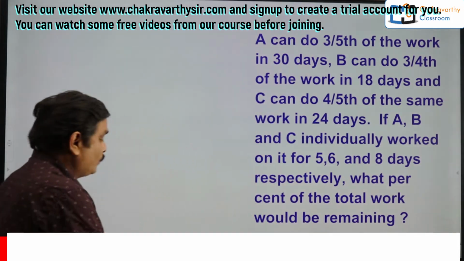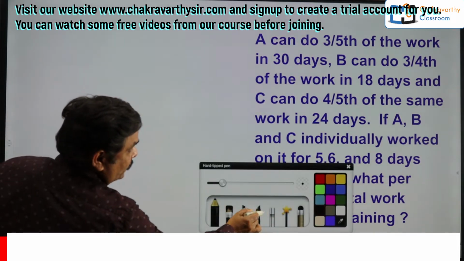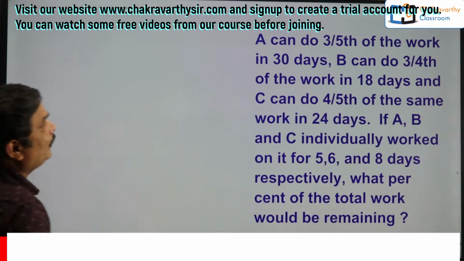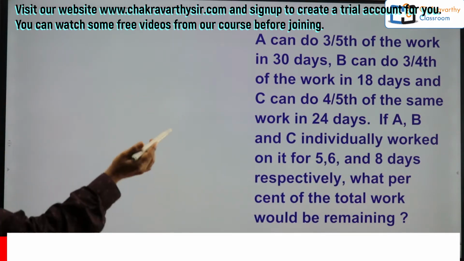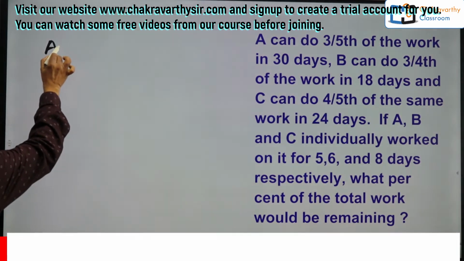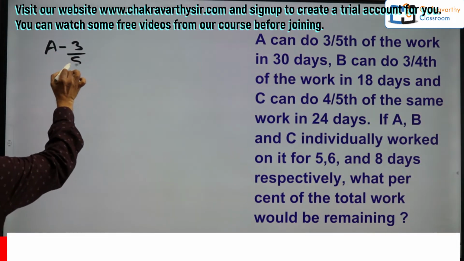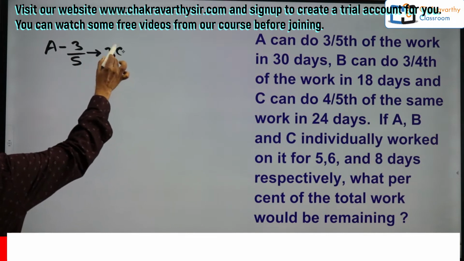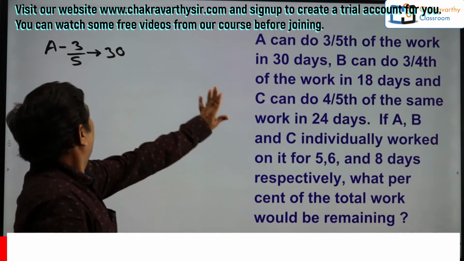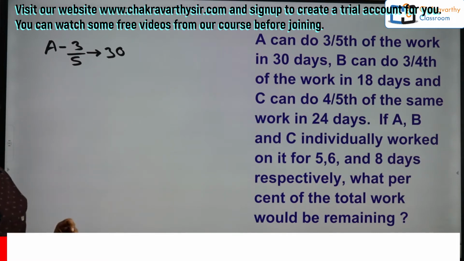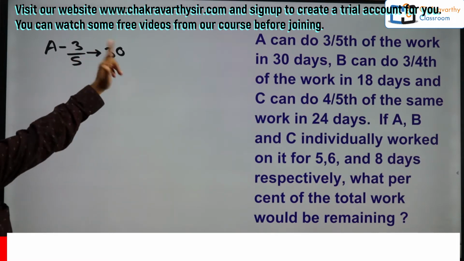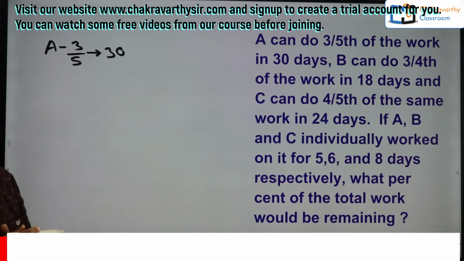Right, now how to solve this one? Okay, let's go for this one quickly, students. First let me do it in this way. A can do 3/5 of the work in 30 days. I'm writing here: this is A, 3/5 of the work in 30 days. While reading that only, when he can do 3/5 of the work in 30 days, total work will be done by him in 30 into 5/3 days. Yes or no? How is that one?